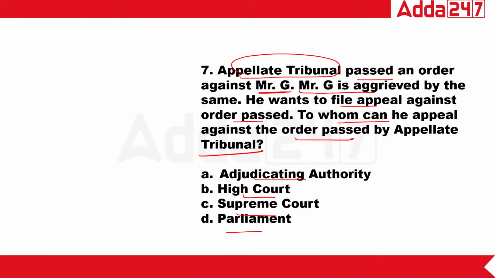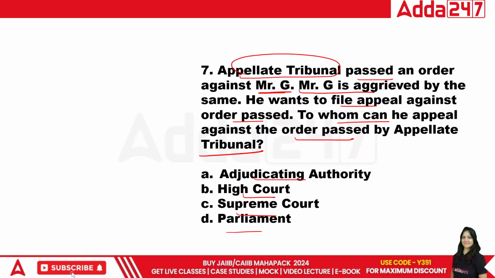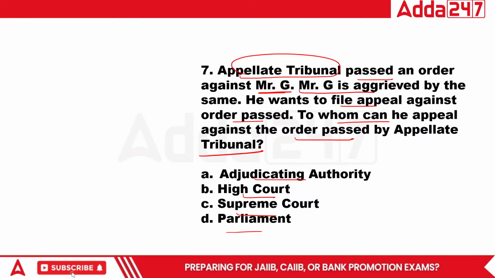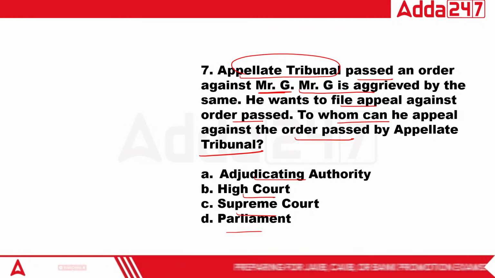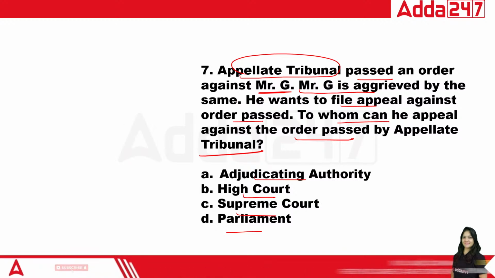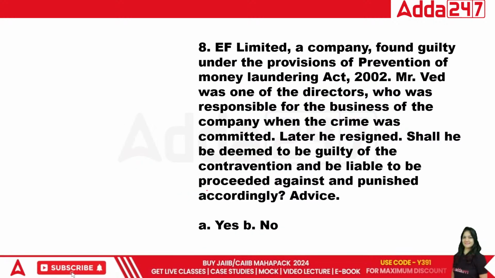Yes, class. The appellate tribunal passed an order against Mr. G, and Mr. G is aggrieved by the same. So you have to tell me whom he can appeal to against the order passed by the appellate tribunal: adjudicating authority, High Court, Supreme Court, or Parliament. The right answer will be the High Court. B is the right answer. Okay, next.